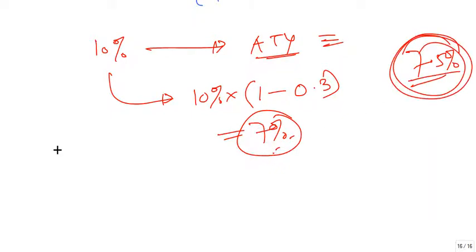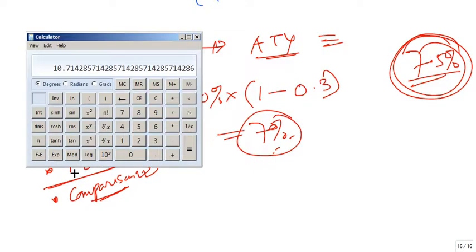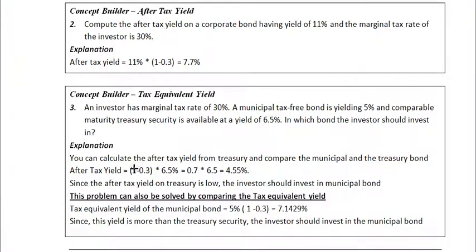So one kind of question you can get is computation of the after tax yield, computation of the tax equivalent yield, or comparison of the bonds to see where the investment is better. Please note that you can compare either on the after tax yield basis or on the tax equivalent yield basis. Both will give the same result. So please solve these two problems.